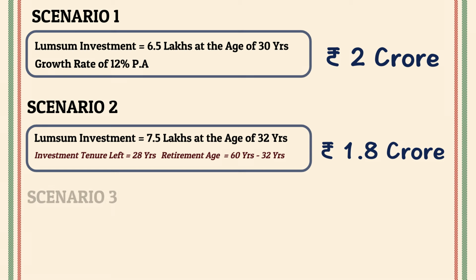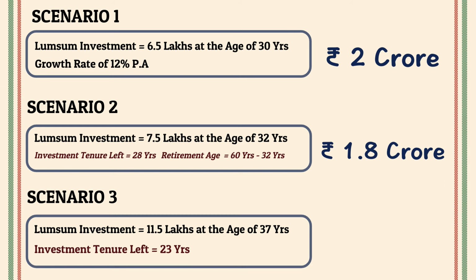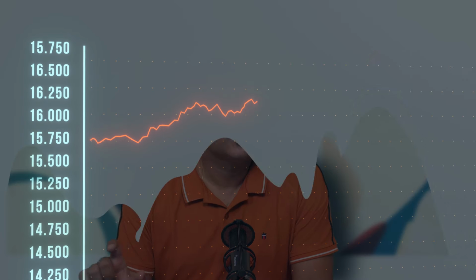Scenario 3, you have a surplus amount of 11.5 lakh rupees at the age of 37. So you can possibly invest it only for the next 23 years. You do that investment and even this amount translates into 1.9 crores at a return of 12%. So this is your actual loss for the loan of 10 lakh rupees. The loss is not 4 lakh rupees, which we talked about right at the start. The loss is between 1.8 crores to 2 crores.